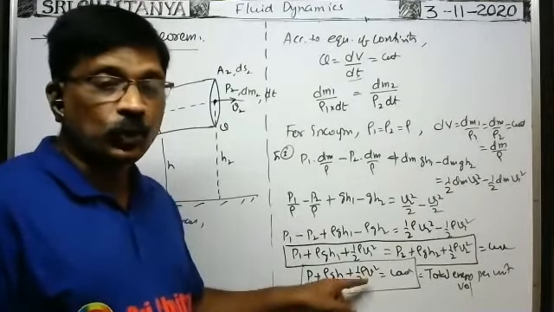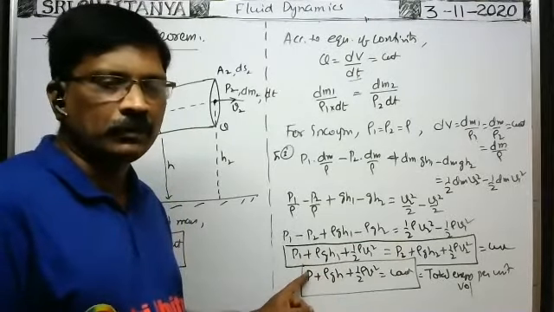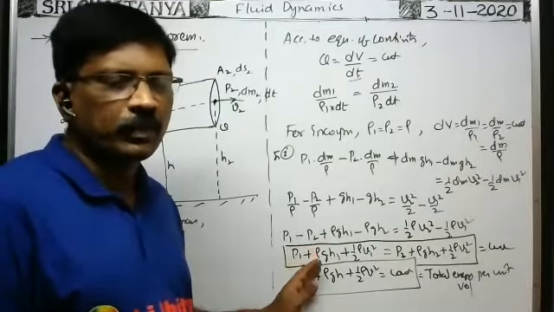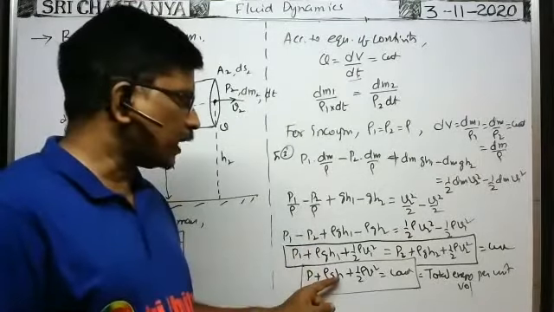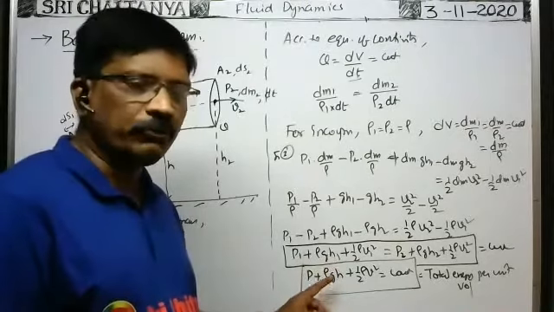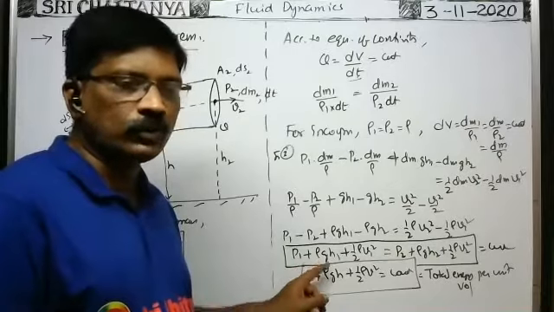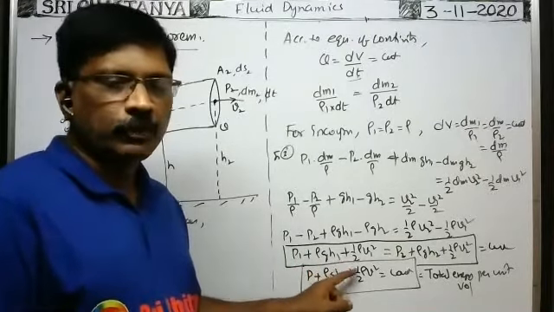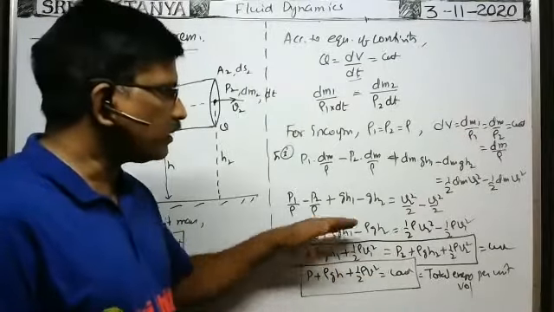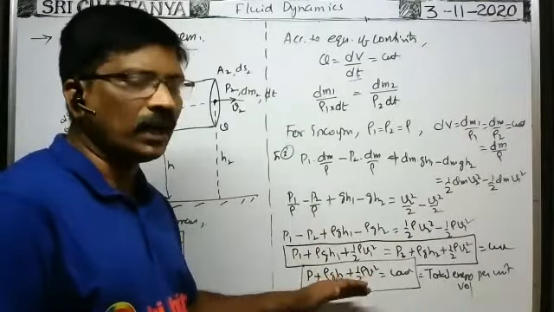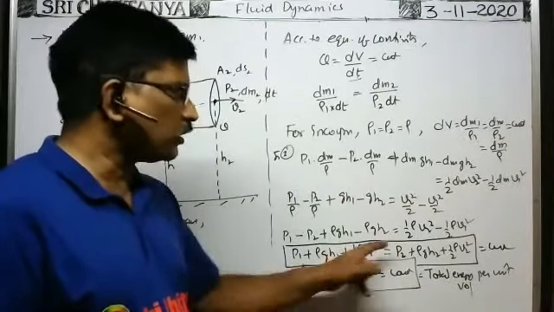Kinetic energy per unit volume, potential energy per unit volume, pressure energy per unit volume. Yesterday we proved that pressure energy per unit volume is numerically equal to pressure itself. Potential energy per unit volume is mgh by v. M by v means mass by volume gives density, that's why rho gh. Kinetic energy per unit volume is half rho v square. So this is the sum of the three kinds of energies per unit volume. That is the total energy per unit volume that remains constant according to this equation.